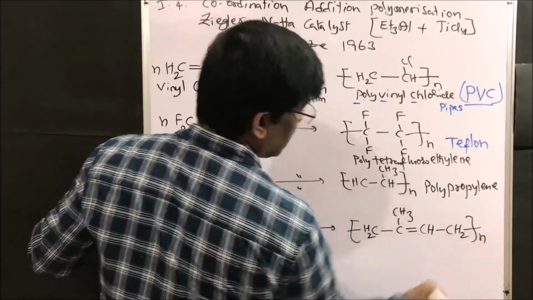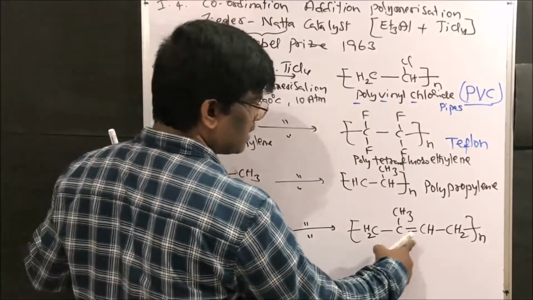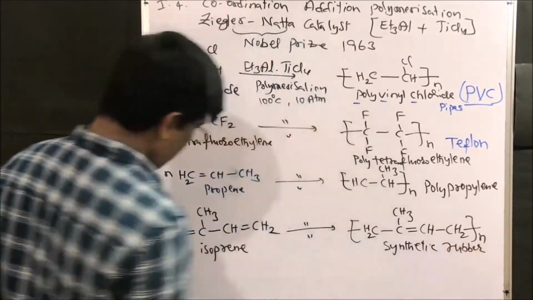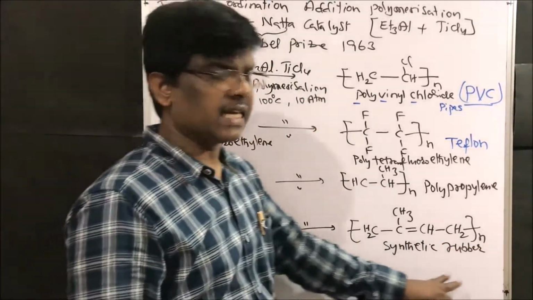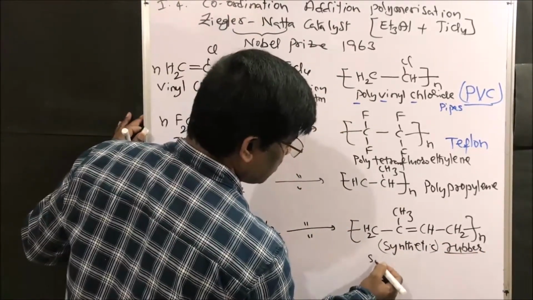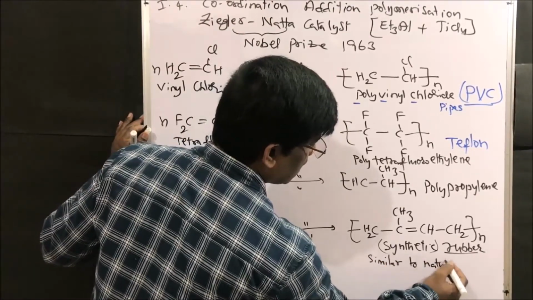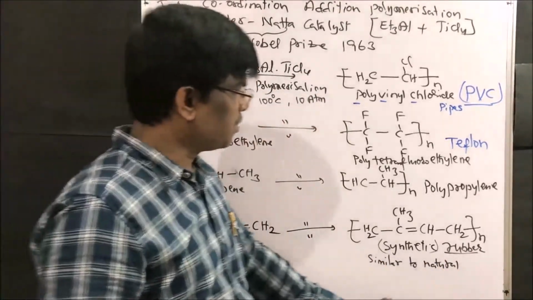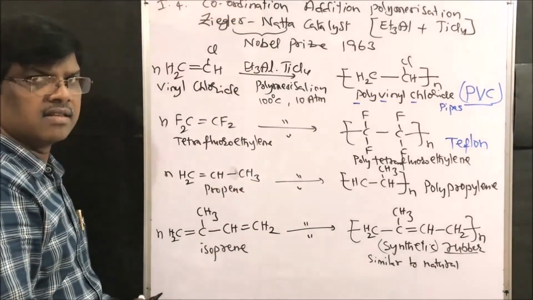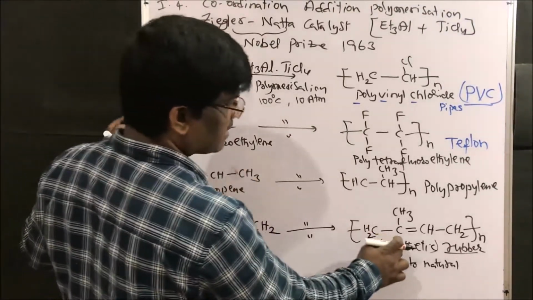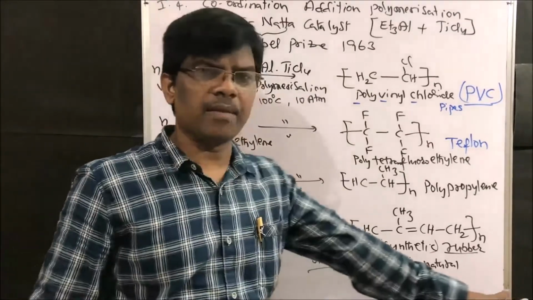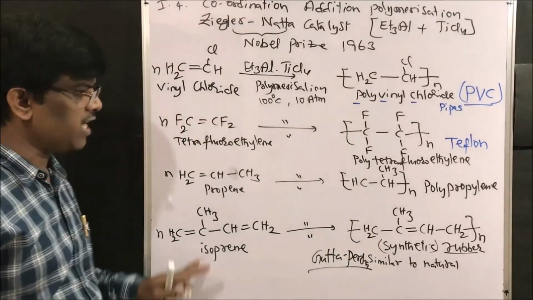Right, friends? This is synthetic rubber, similar to natural rubber. Its another name is Gutta Percha. It is prepared from isoprene.